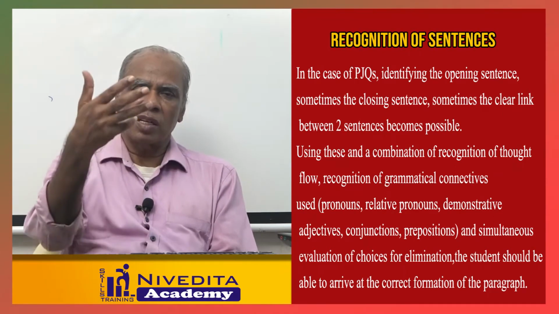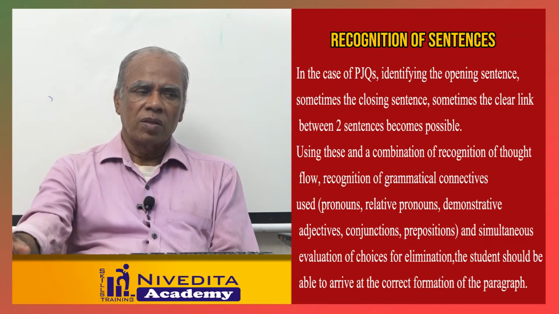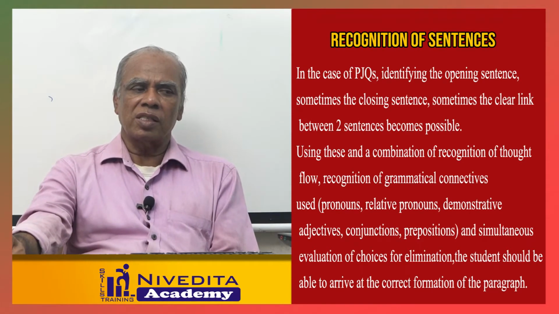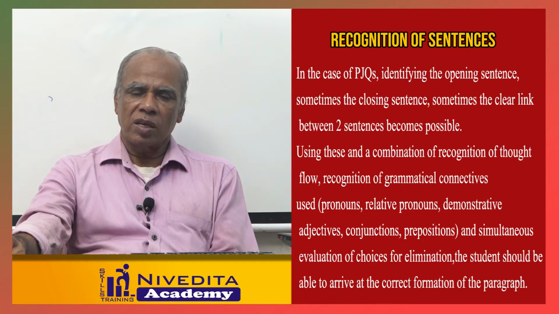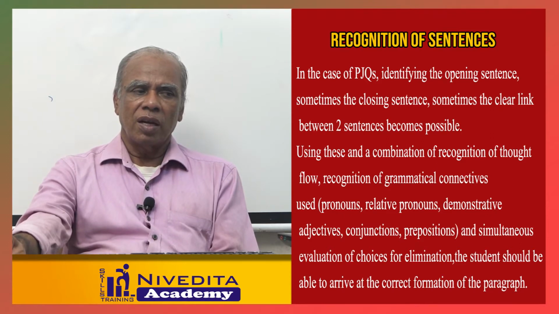A pair of sentences also will be there. So using these, you see whether it is an introductory sentence, the opening sentence, the first sentence, or a conclusion. What is a conclusion? Finding that conclusion sentence, and a combination of recognition of this flow.